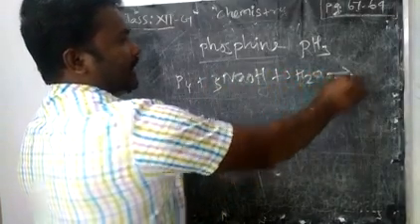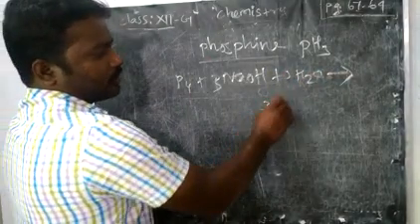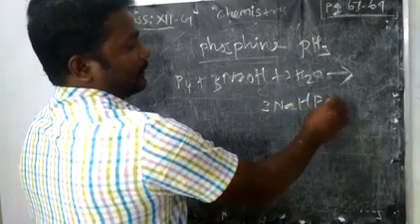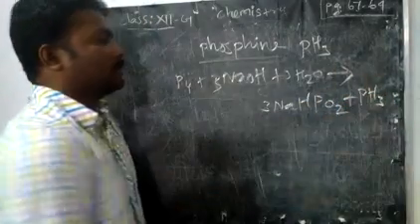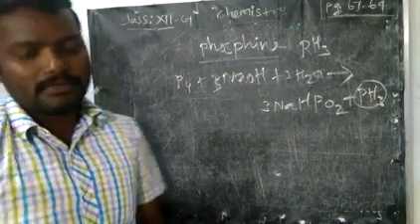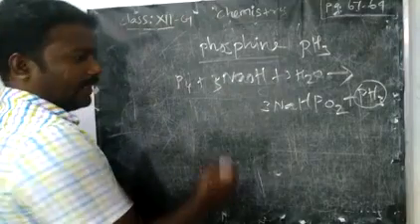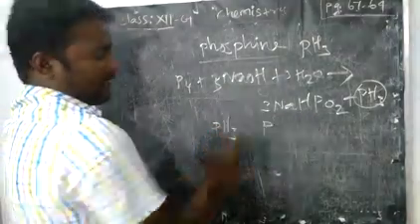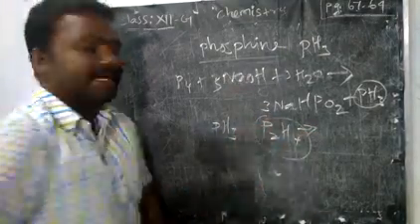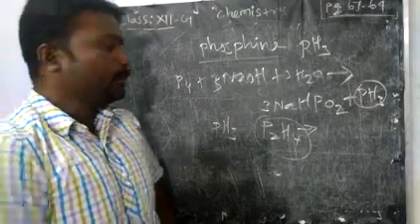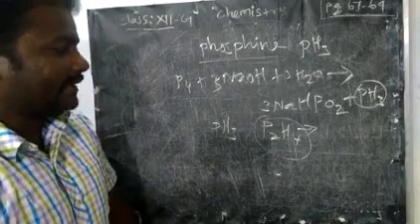See, the same reaction we have already seen in the chemical properties of phosphorus. It will give sodium hypophosphite along with phosphine. So now we have prepared the phosphine, right? Now, when you prepare phosphine, it will also give diphosphine, P2H4. We want to remove this P2H4 to get pure phosphine.